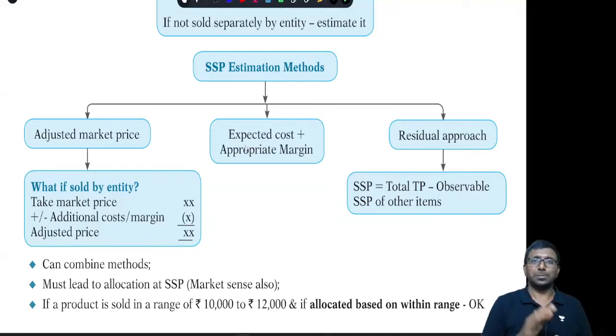The second one is expected cost plus appropriate margin. You can determine, if I manufacture, these are all my costs, my raw material, overheads, etc., plus my margin amount. You can determine it like that.